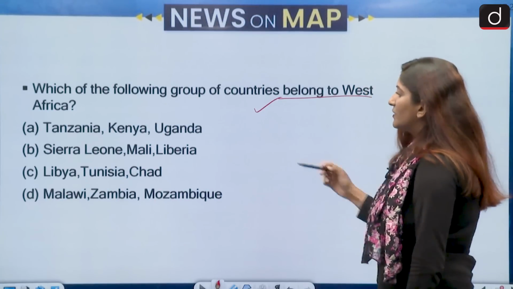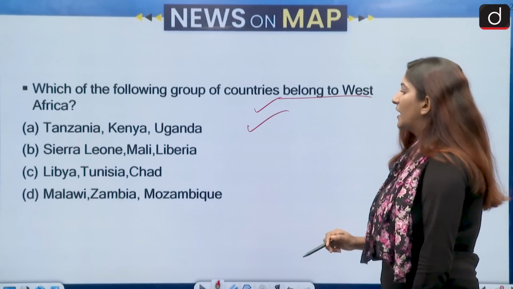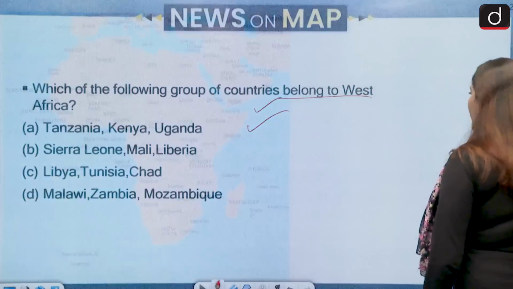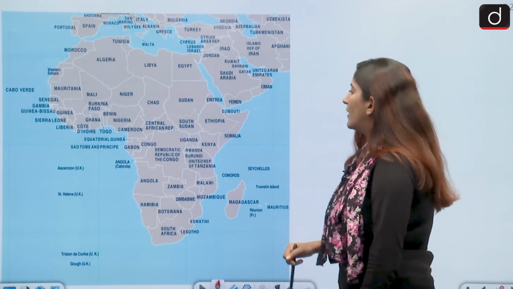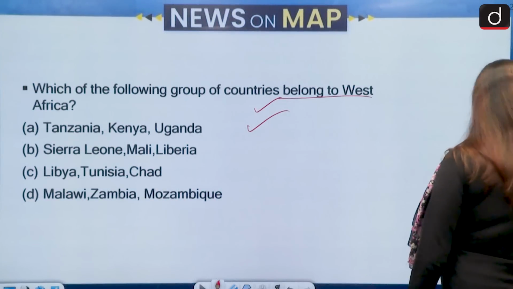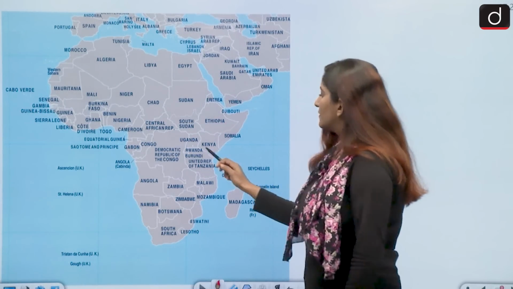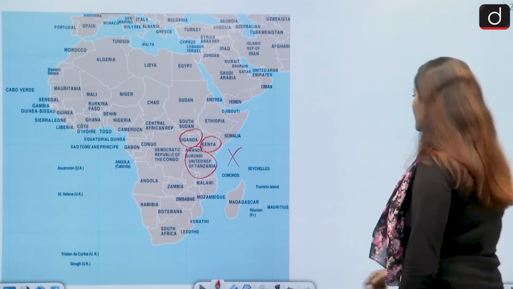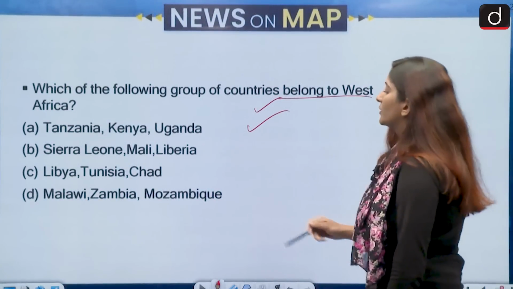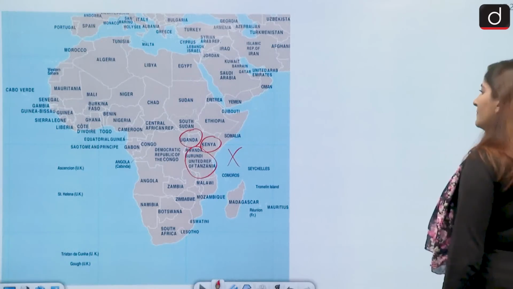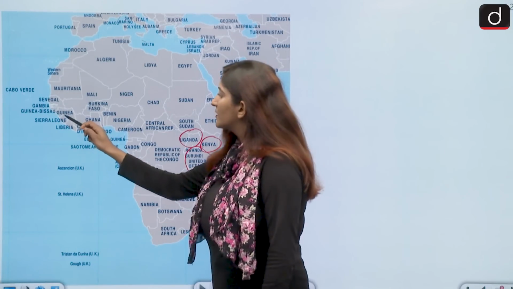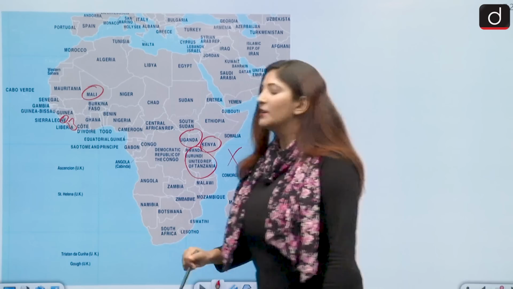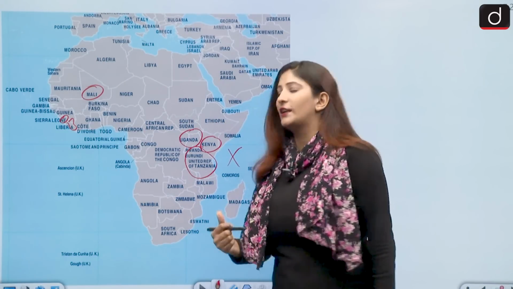So Tanzania, Kenya, Uganda is one group; Sierra Leone, Mali, Liberia; Libya, Tunisia, Chad; Malawi, Zambia, Mozambique. Let's answer this with the help of this particular map, which shows us the continent of Africa. The first one was Tanzania, Kenya and Uganda. Tanzania lies here in Eastern Africa, as do Kenya and Uganda. So the first group of countries is not correct. Sierra Leone, Mali and Liberia, let us see. Sierra Leone is over here, it's a coastal country. Liberia is also a coastal country in West Africa, and here lies Mali. So yes, this particular group is a good contender for the answer.